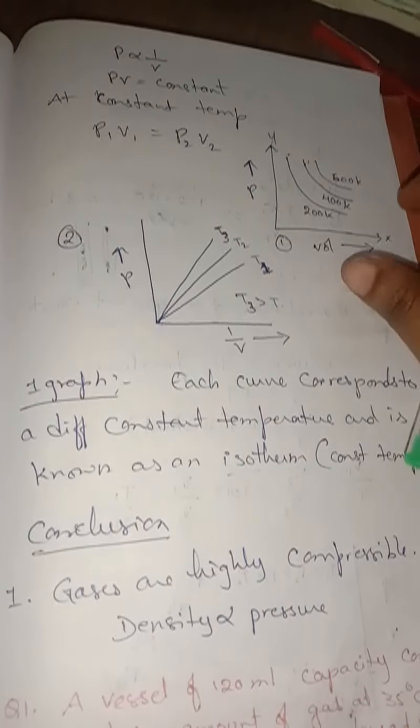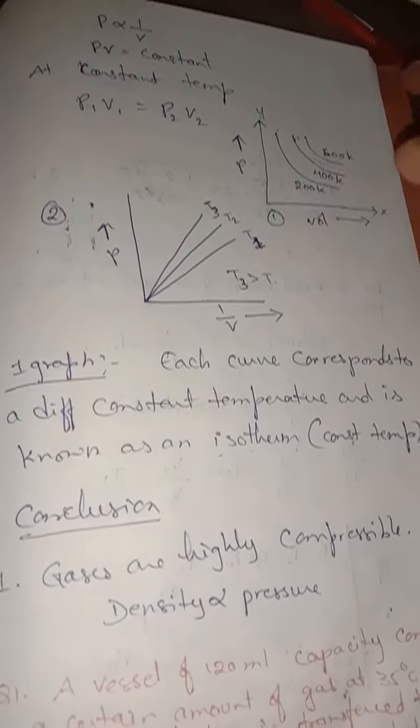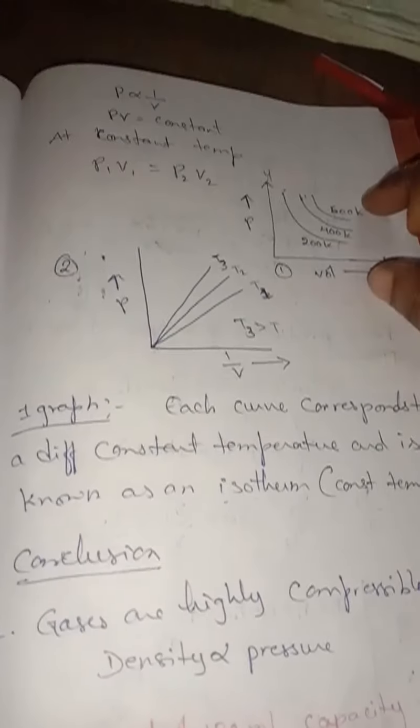So at constant temperature only we are plotting these graphs.